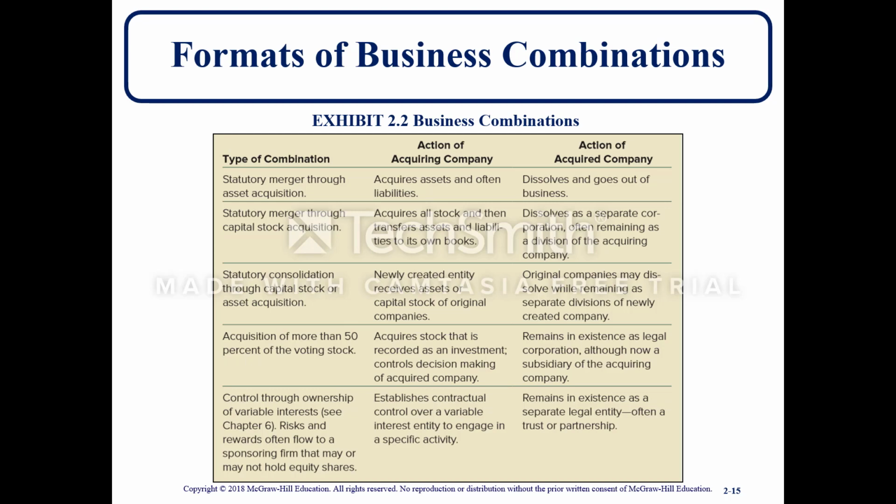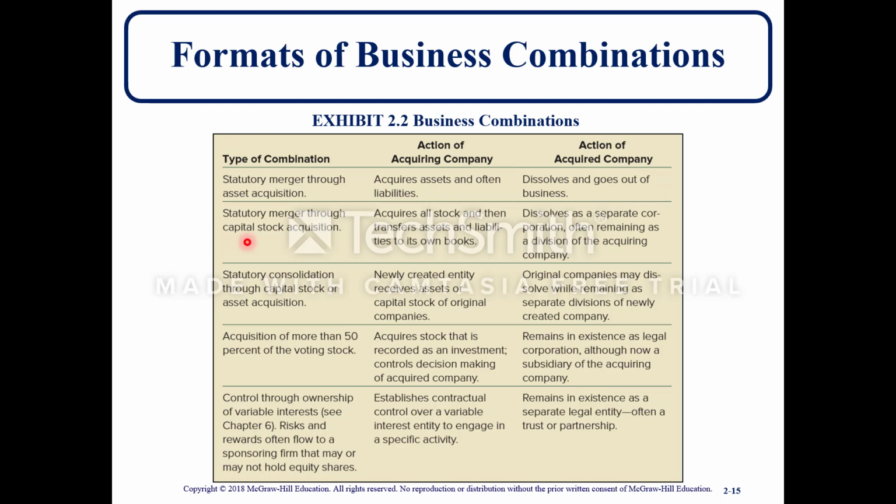Formats of business combinations. Exhibit 2.2, business combinations, is an illustration of the type of combinations, the action of the acquiring company and the action of the acquired company. The first one, statutory merger through asset acquisition: the acquiring company acquires assets and often liabilities, and the acquired company dissolves and goes out of business.